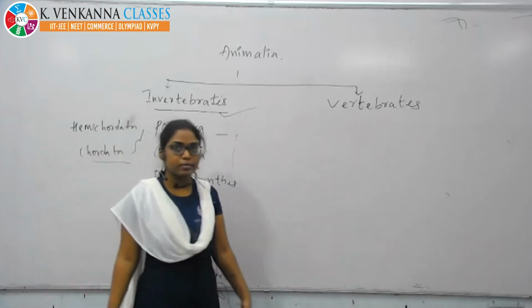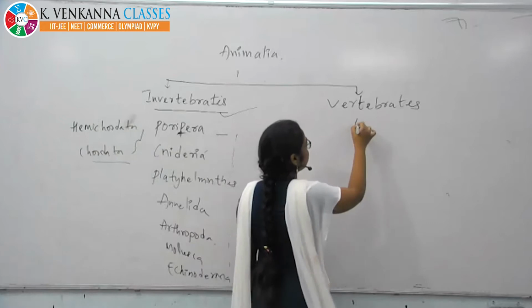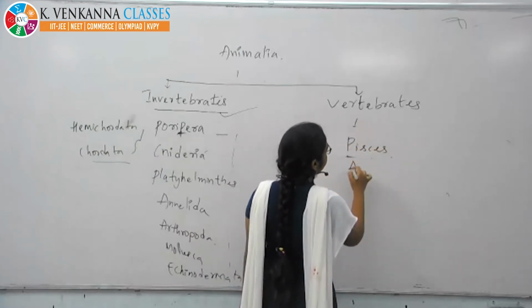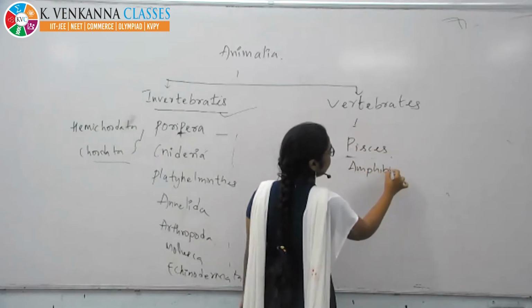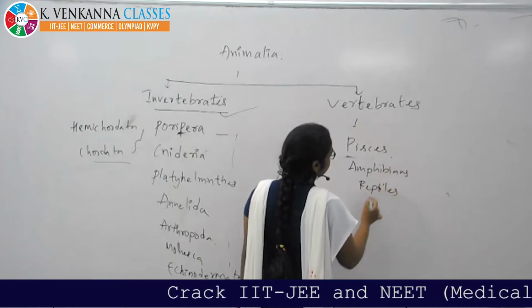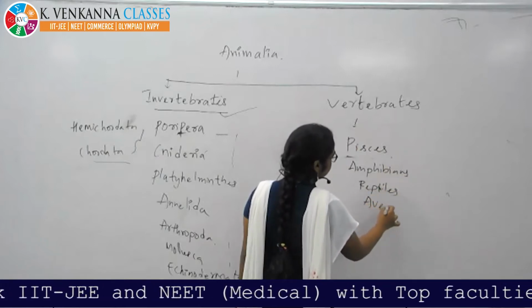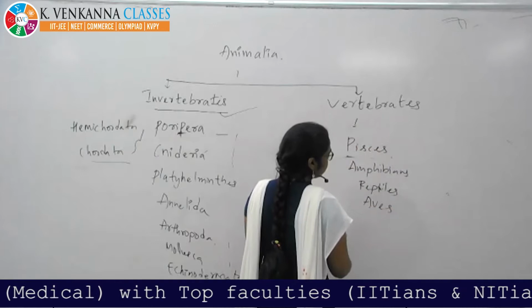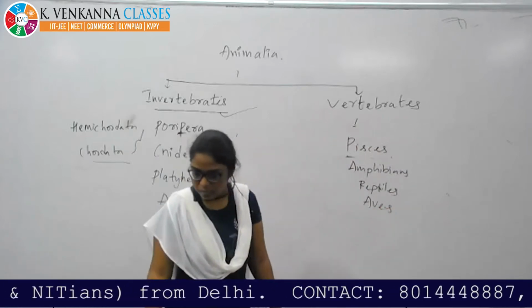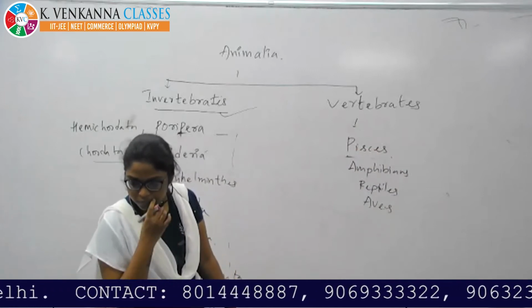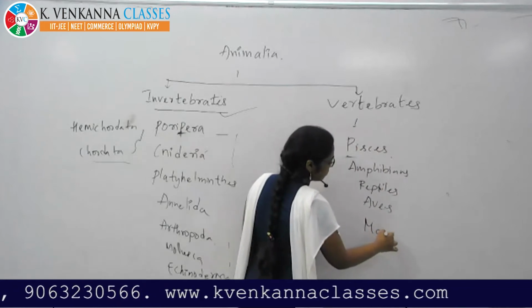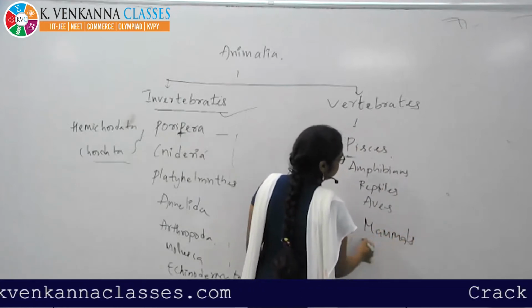In vertebrates, you see the vertebral column: fishes, amphibians, reptiles, aves, mammals.